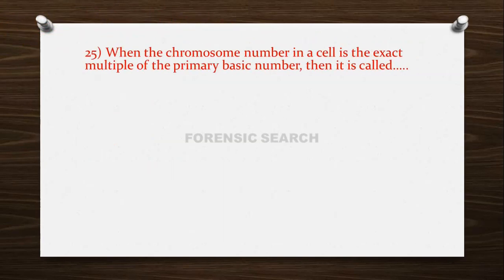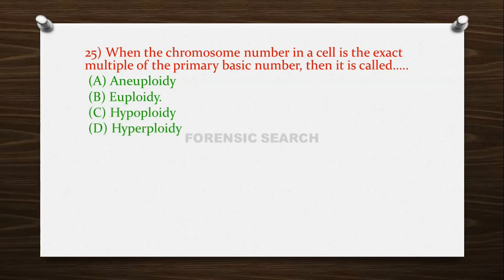Then the next question is, when the chromosome number in a cell is the exact multiple of the primary basic number, then it is called as option A, aneuploidy; option B, euploidy; option C, hypoploidy; and option D, hyperploidy. So the correct answer of this question is option B, that is euploidy.